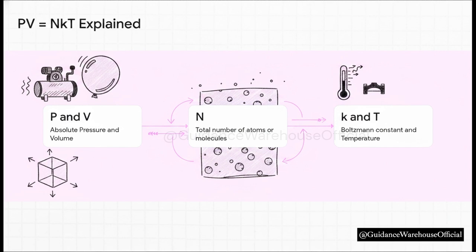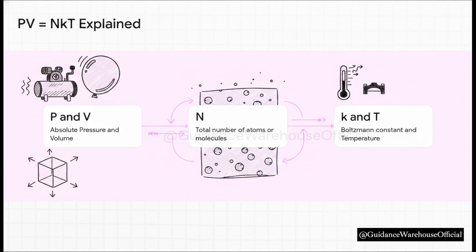On the left side, we have P, which stands for the absolute pressure of the gas, multiplied by V, the volume it occupies. Over on the right side, we have big N, which represents the total number of individual atoms or molecules bouncing around in that space. Then we multiply that by T, the absolute temperature. So what actually ties the two sides together?